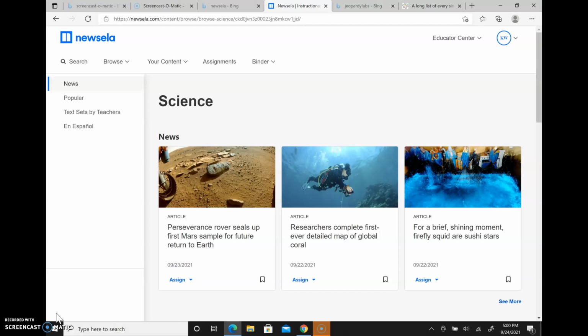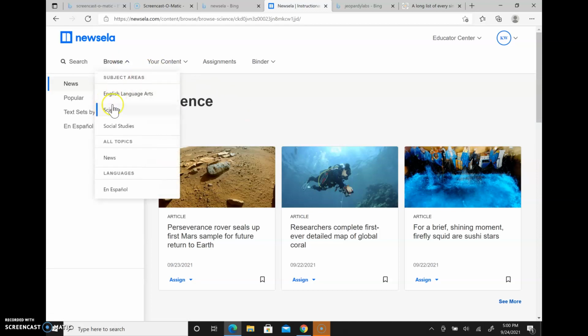That way I could give them articles at their reading level, and I could use this as a resource for them to go with the content we're using. What I also liked about it is that it also has current event articles on it, so I could use it if I wanted to do current events. I also liked that there are articles in Spanish on Newsela, so for my 6th grade students that speak Spanish, I could give them the Spanish articles.